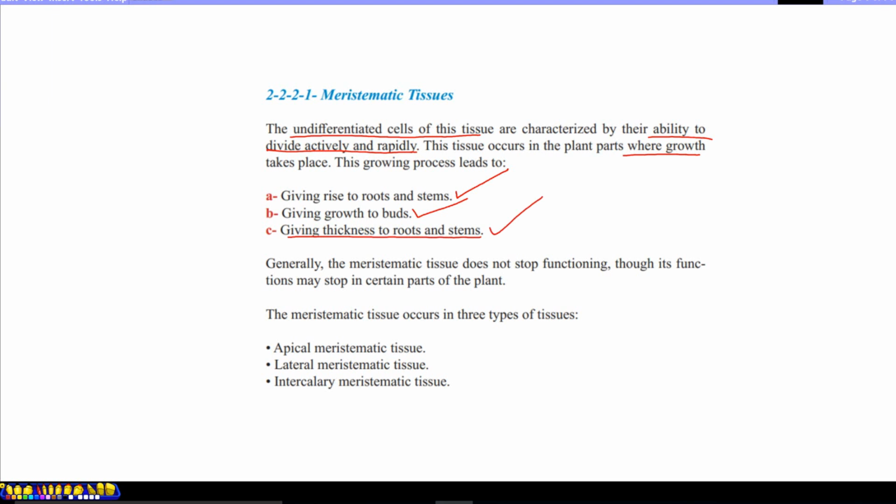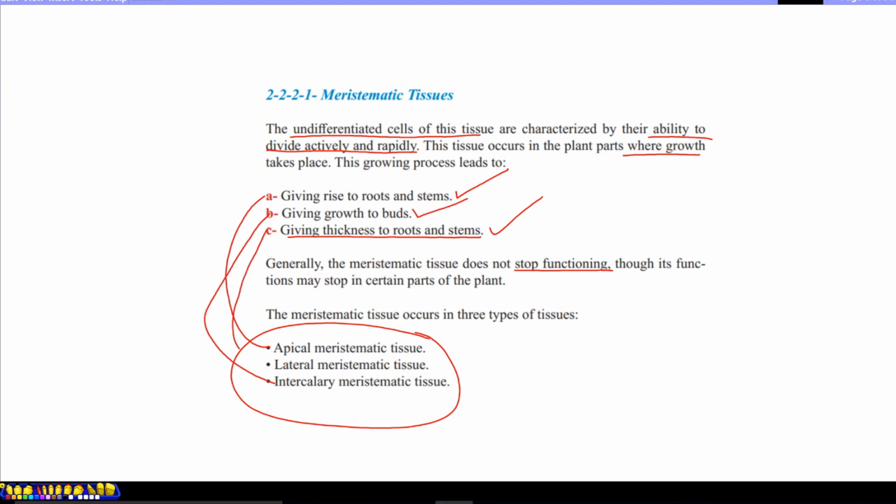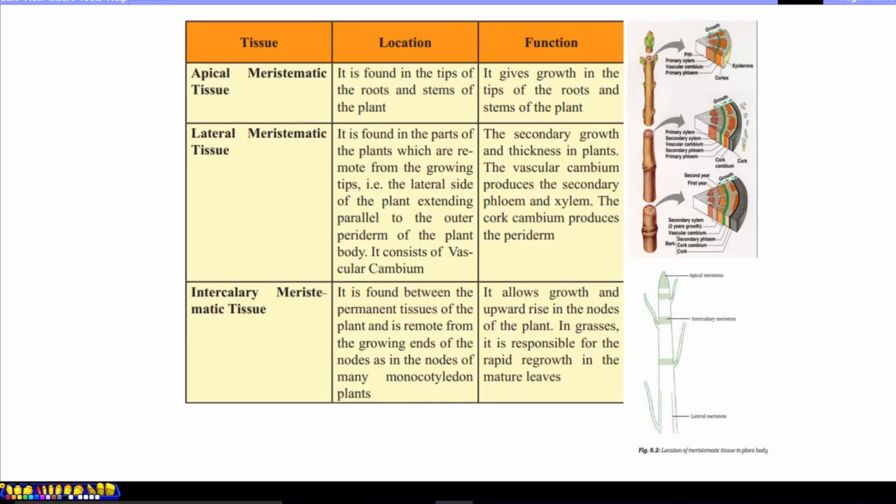Generally, meristematic tissue does not stop functioning, because when its function stops, we call it permanent tissue. According to their location, there are three main types of meristematic tissue. Apical meristematic tissue gives rise to the stems, intercalary meristematic tissue forms new body parts at the buds, and lateral meristematic tissue gives thickness. The table shows the location and function of apical, lateral, and intercalary meristematic tissue.